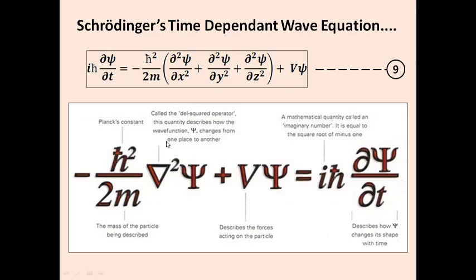This quantity describes how the wave function psi changes from one place to another, whereas V represents the force acting on the particle, otherwise the potential energy of the system, and i is the imaginary number, equal to square root of -1. Likewise, dou psi by dou t describes how the wave function psi changes its shape with respect to time. You notice that on the left side we have a function of x, whereas on the right side we have a function of t. This is why we say it is a time dependent wave equation.